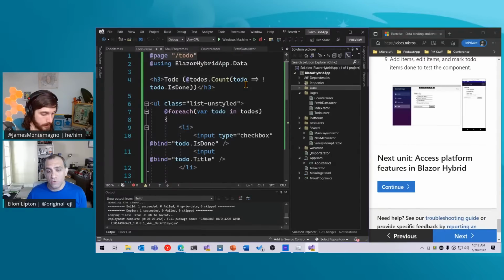What I can say is the answer to that will not be a Blazor hybrid or Maui specific answer. So if you find on Stack Overflow or on the documentation site, or ask your buddy who's a Blazor expert how to do that, it'll be the same Blazor answer no matter where. There's nothing hybrid specific about almost anything here that we see inside the .razor files. So there might be some way to register a custom Blazor navigation service that modifies the URLs for that. I would say that would be a very uncommon thing to do. So uncommon that, like I said, I'm not even sure if that is possible, but maybe.